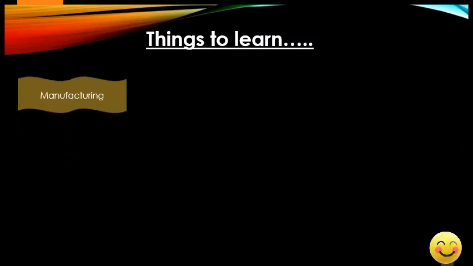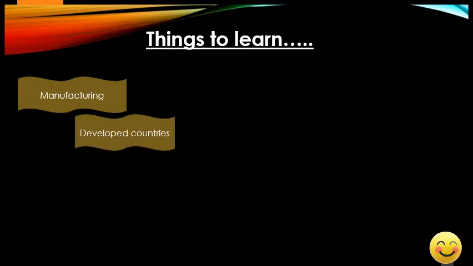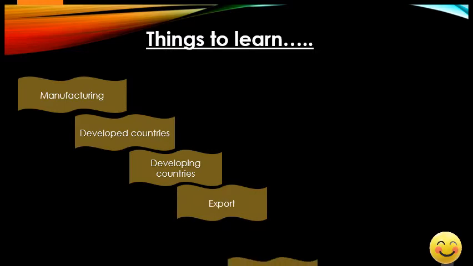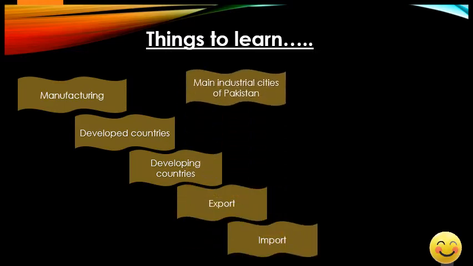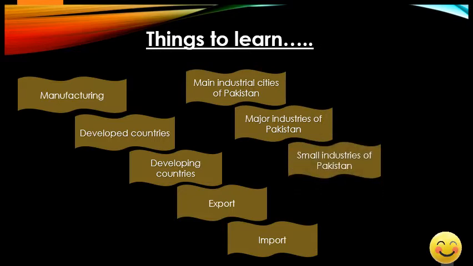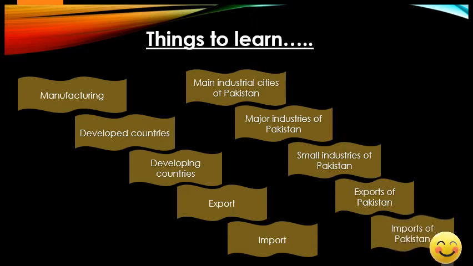So here are some of the things to learn: manufacturing, developed countries, developing countries, export, import, main industrial cities of Pakistan, major industries of Pakistan, small industries of Pakistan, exports of Pakistan, and imports of Pakistan.